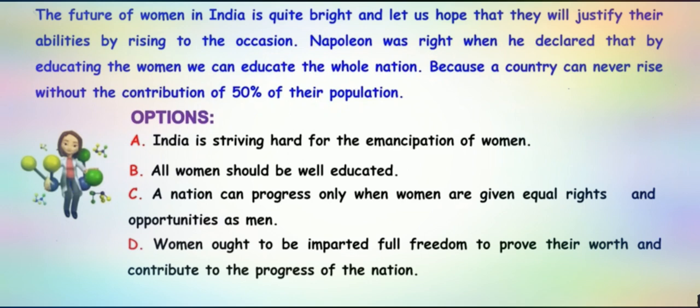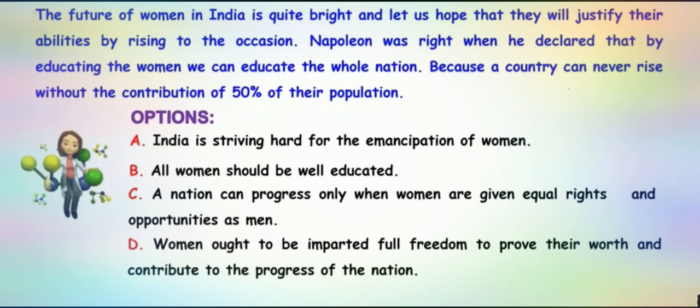So the first sentence says that India is striving hard for setting free the women of India from the slavery of men. Somewhere it means women are being set free. Do we speak about women being set free in this particular passage? No, nowhere. So option A is eliminated.